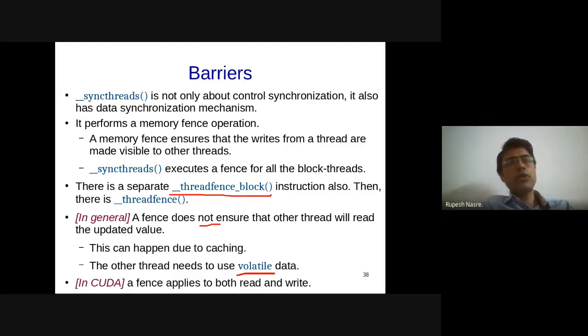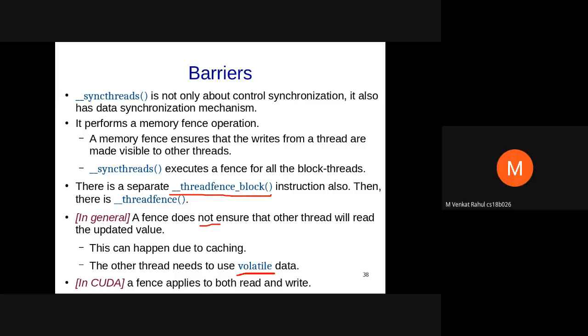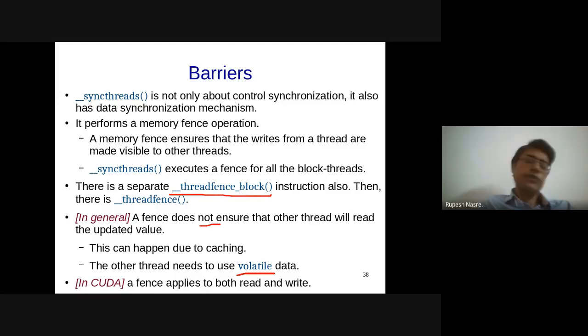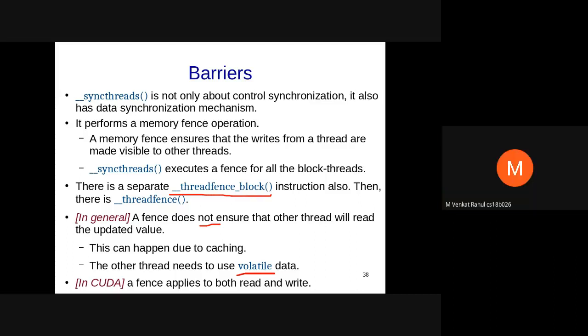No, without a thread fence, no. It can still read the cached value. If there is a thread fence after the write in S1, no, still. So there is a write and a thread fence in the writer thread, and in the reader thread there is no thread fence, just the read. The second thread is not guaranteed to read the updated value. Sir, it can still read the cached value. Then what is the point of having a thread fence in the write? Just a thread fence in the writer thread won't be of any use to us, right?